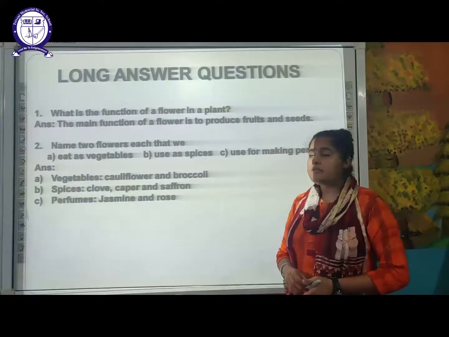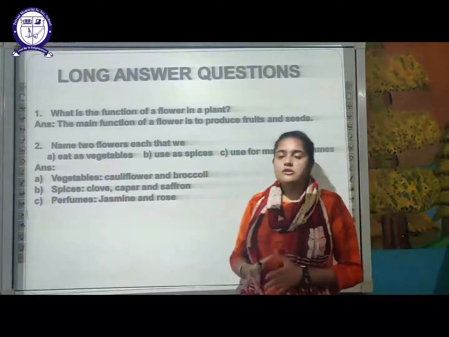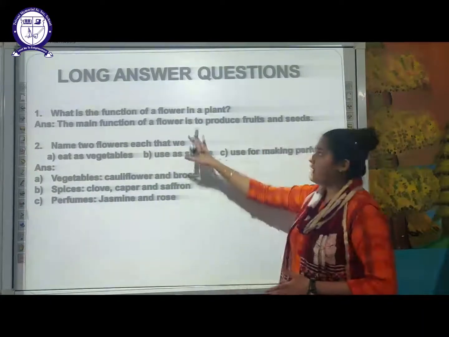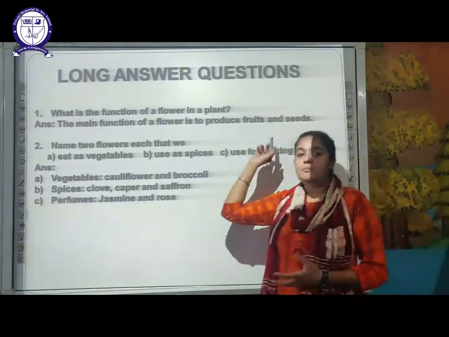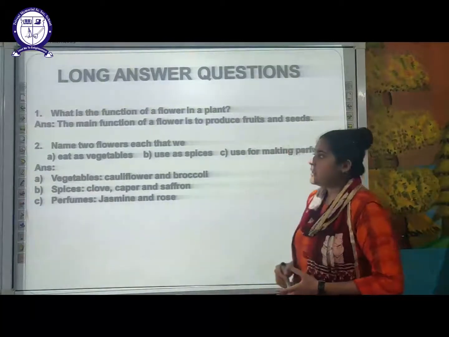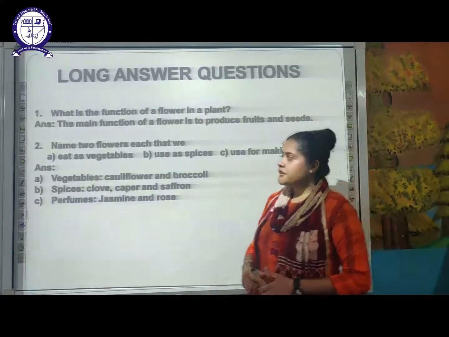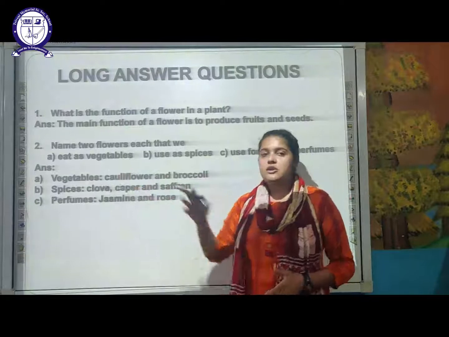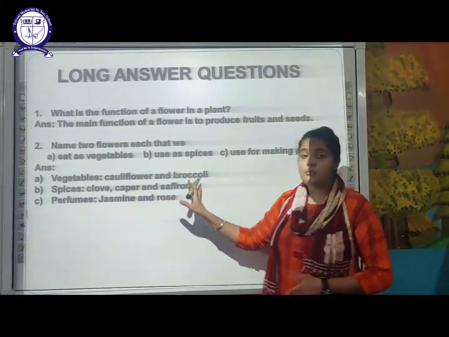Next is long answer question. First of all, what is the main function of a flower in a plant? The important function of a flower is to produce fruits and seeds. From these seeds, the new complete plant will germinate out. Next is, you have to name 2 flowers each that we use. First of all, eat as vegetables. So the 2 flowers which we eat as vegetables are cauliflower and broccoli.